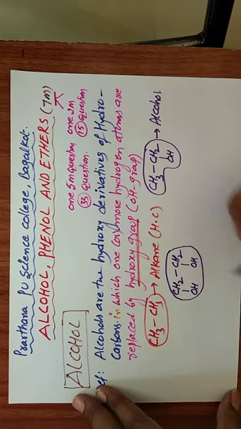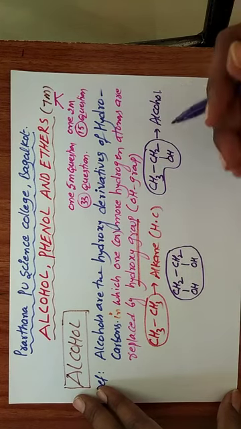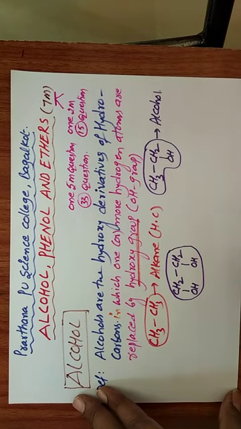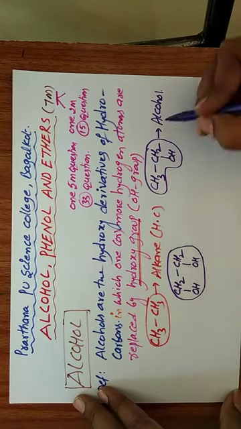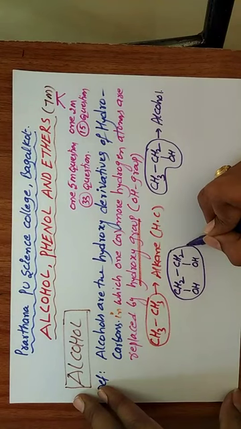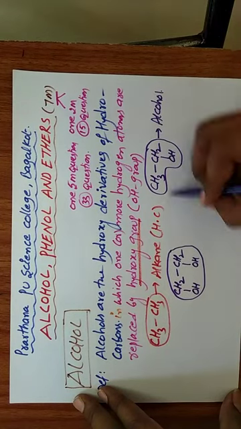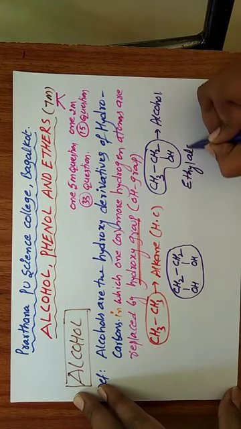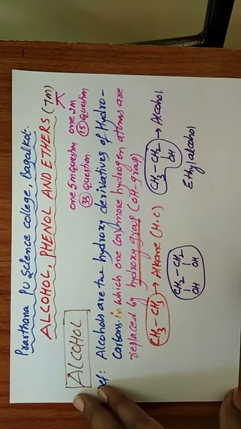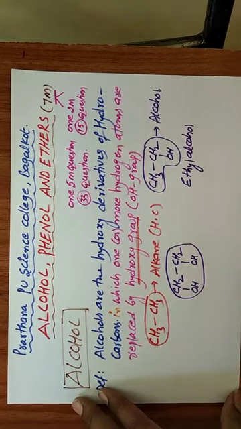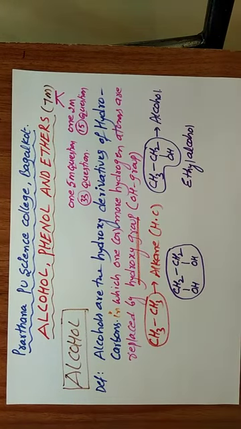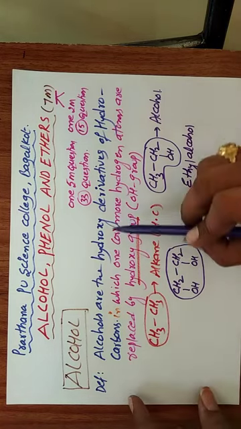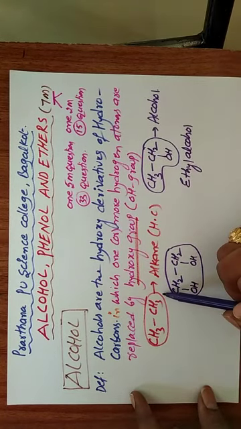Next, suppose we take other examples. In this case, we are taking ethyl alcohol. In the preparation of alcohol, first we take hydrocarbons, that means alkanes.